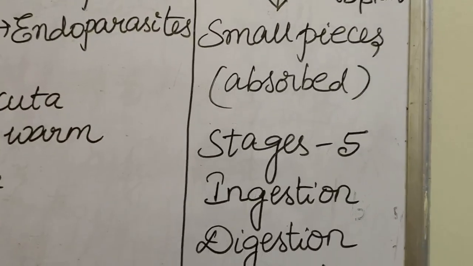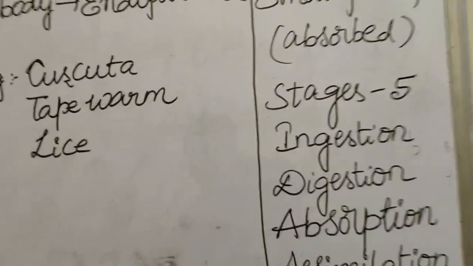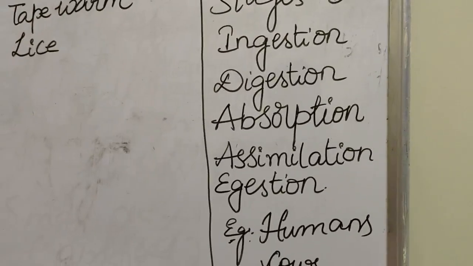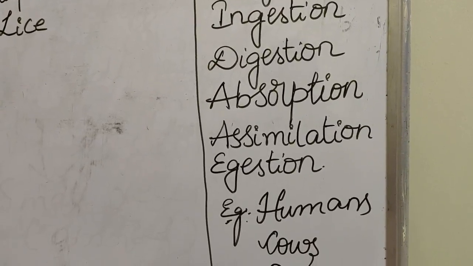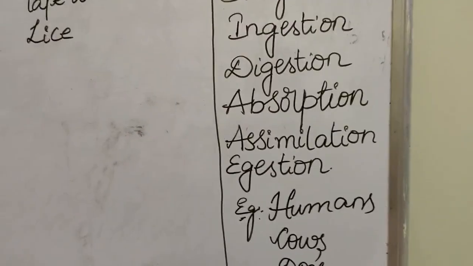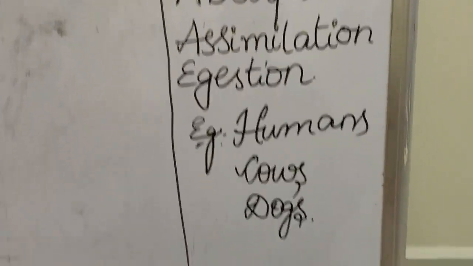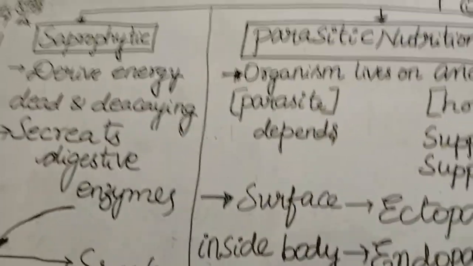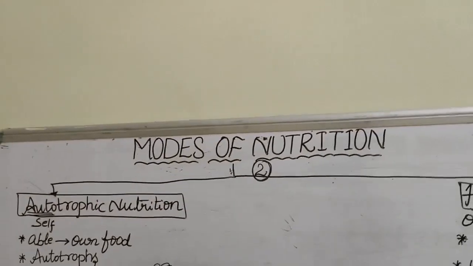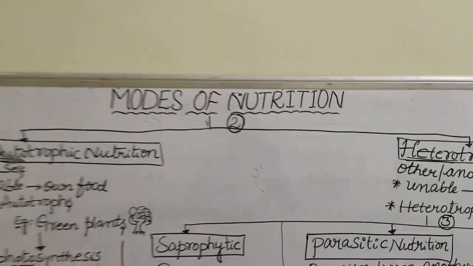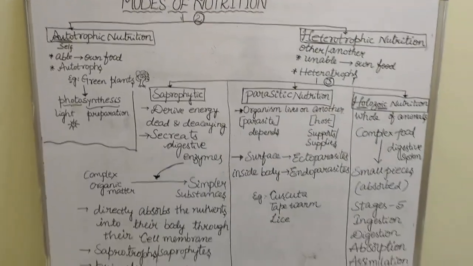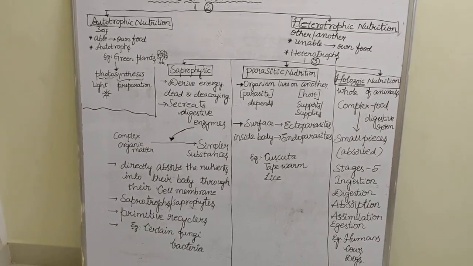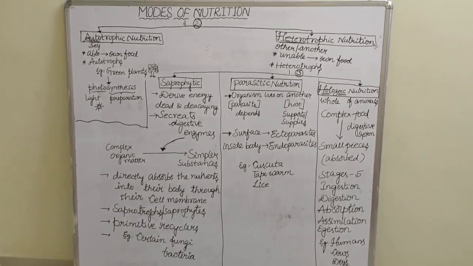Holozoic nutrition majorly involves five stages. They are ingestion, digestion, absorption, assimilation, egestion. The best examples for holozoic nutrition are humans, cows, dogs. So this is a brief note on different types of nutrition. In 10th class, the first chapter comes under modes of nutrition. In next class we'll discuss photosynthesis. Thank you.